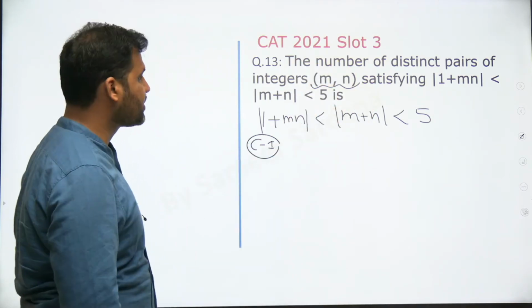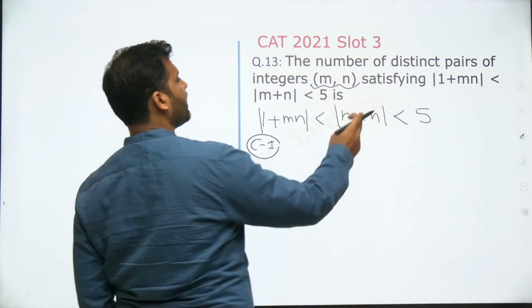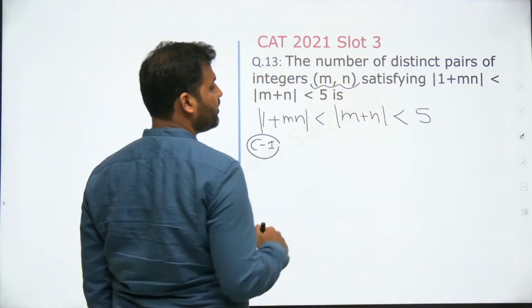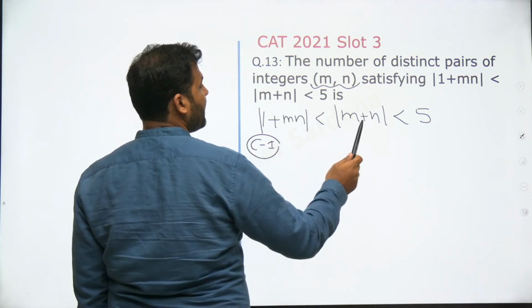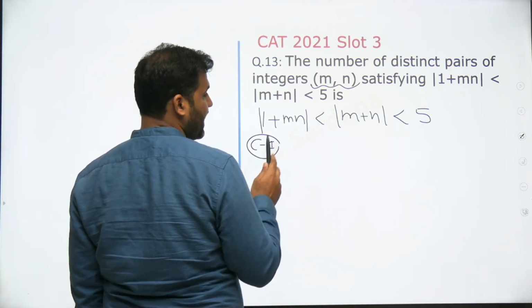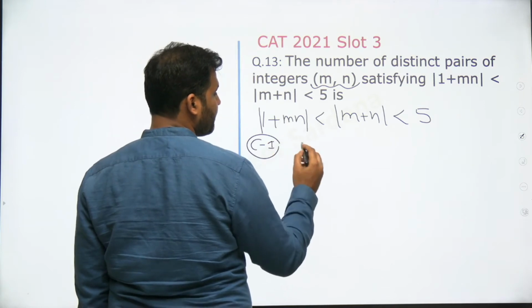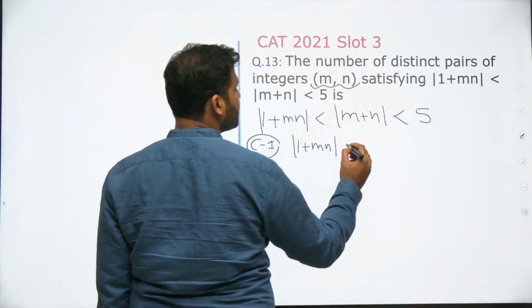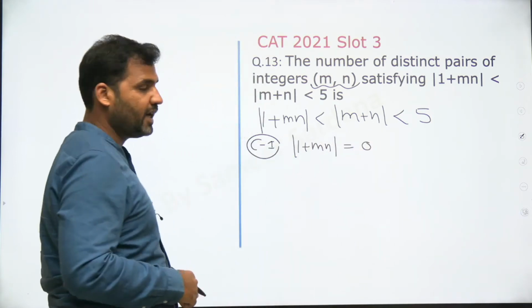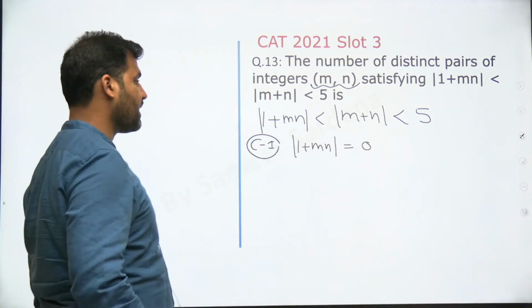M और n के मुझे pairs find out करने हैं, ordered pair find out करने हैं, where m should be the first number and n should be the second number, right? कितने ऐसे pairs exist करेंगे where |m + n| should be greater than |1 + mn|? You see that the least possible value of |1 + mn| का least possible value 0 हो सकता है, right? इससे कम तो नहीं हो सकता, it can never be negative.